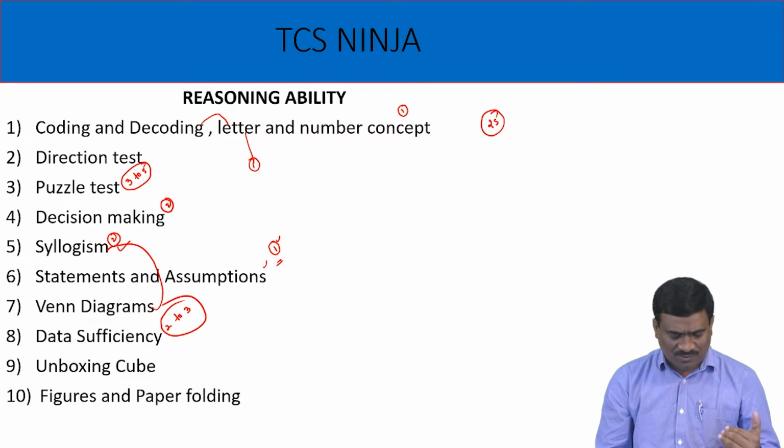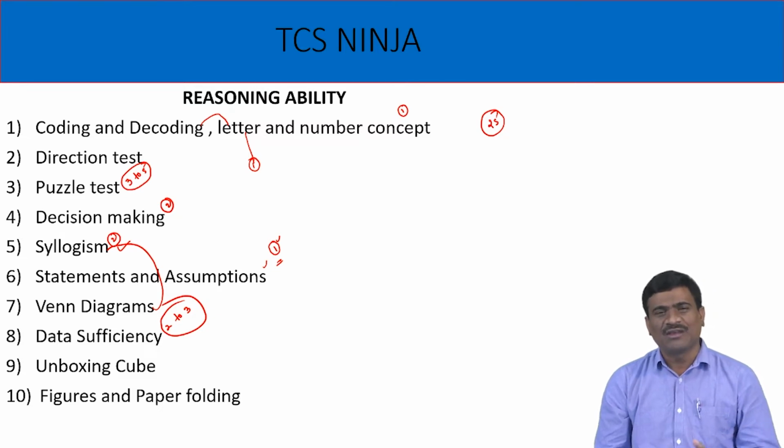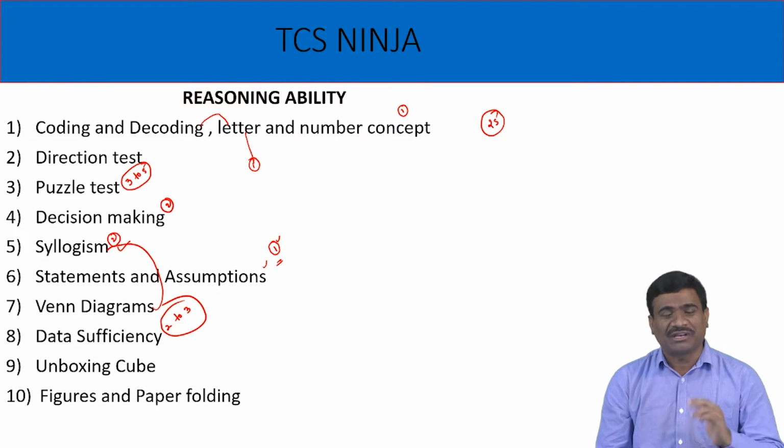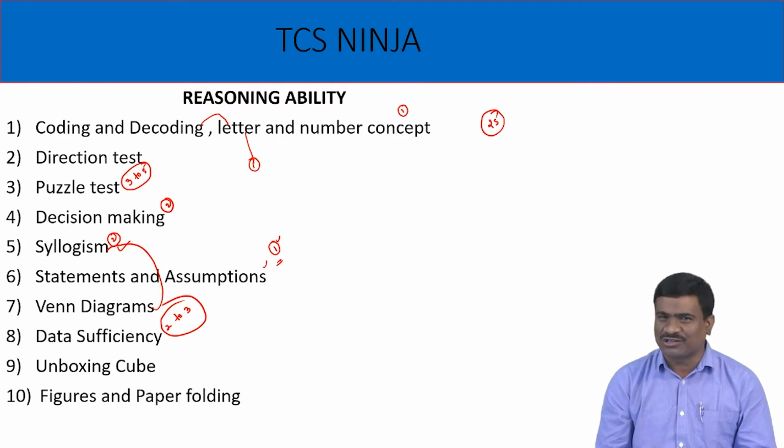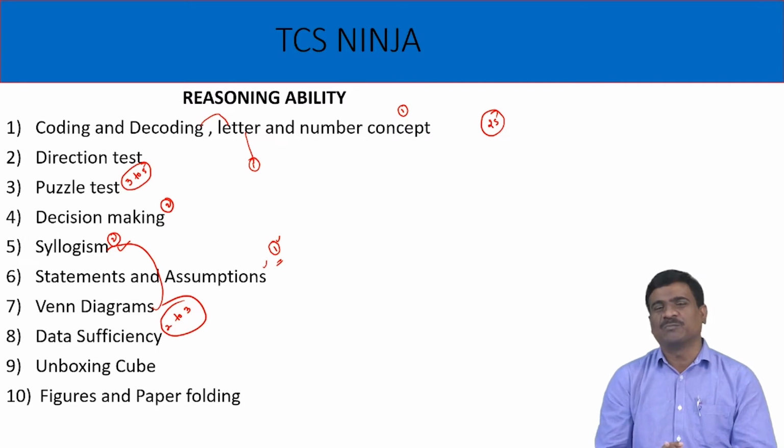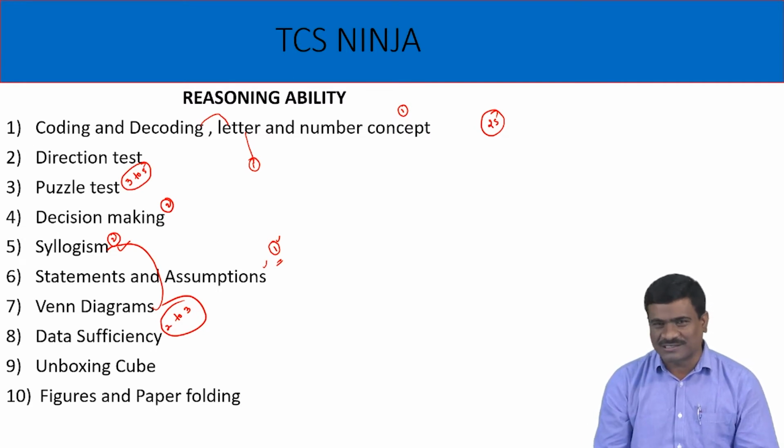Also prepare non-verbal reasoning: figure concept, paper folding and paper cutting, image concept, water image, mirror image, figure series, figure classification, figure analogy. These topics are also important in the reasoning part.